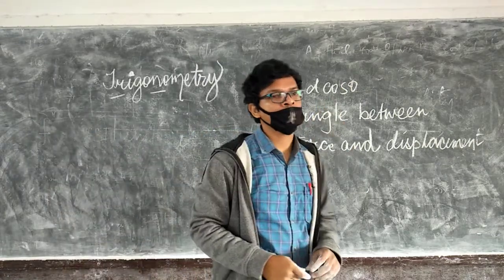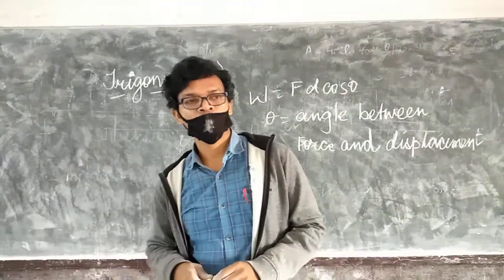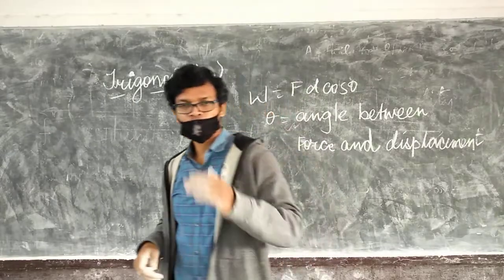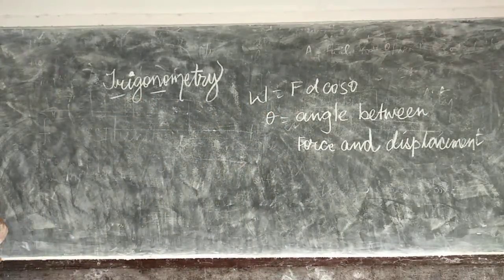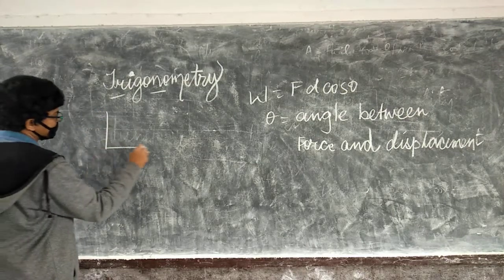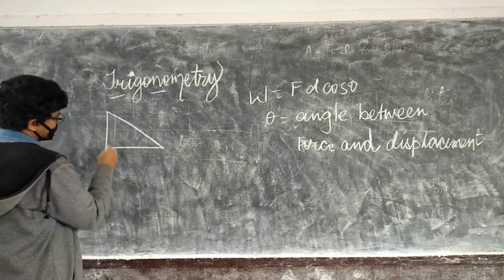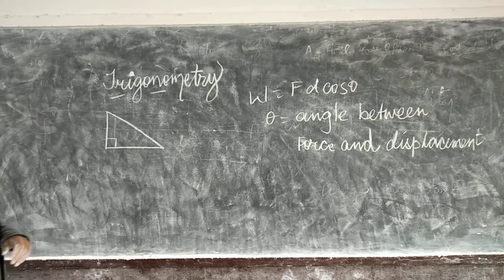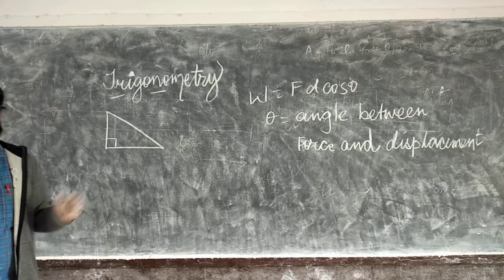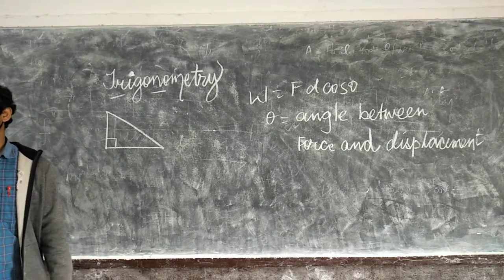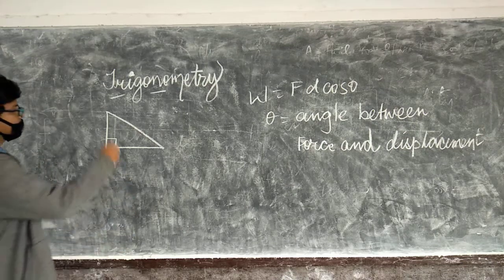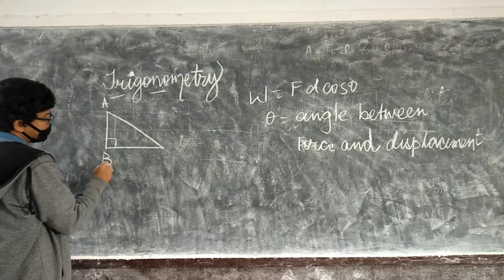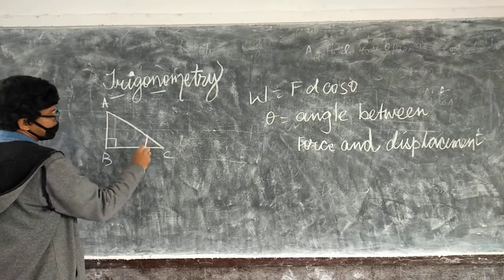So for sine, cos and tan we will see the basics of trigonometry. I will tell only the basics needed in class 9 physics. So if this is a right angle triangle, this is 90 degree. In this case, we can apply Pythagoras theorem, right? Now suppose this is A, B and this is C. Now suppose this is the angle theta.